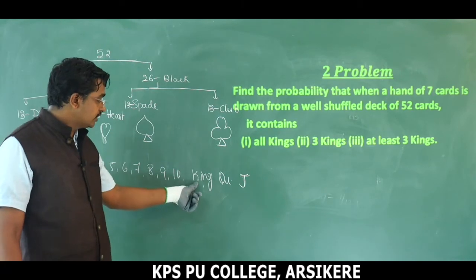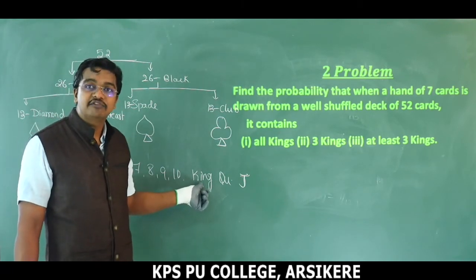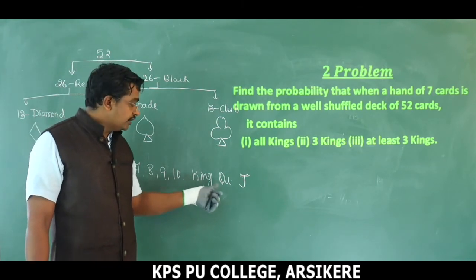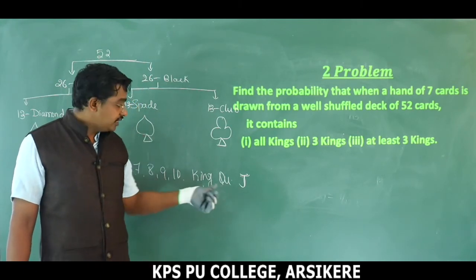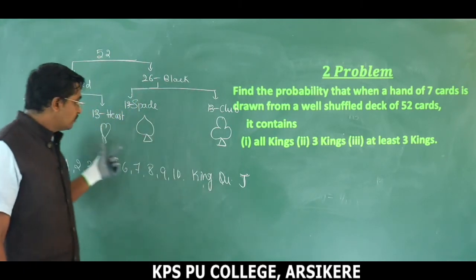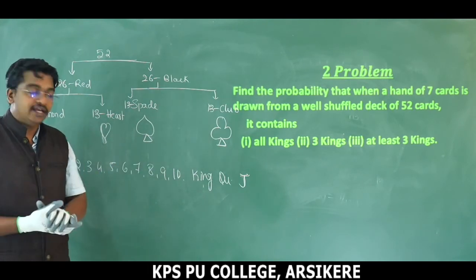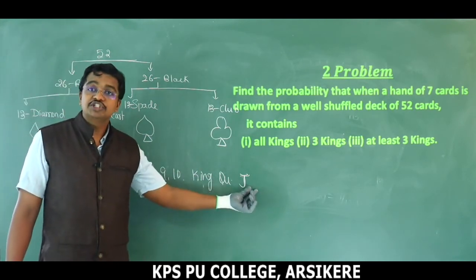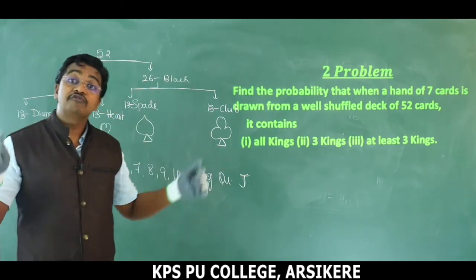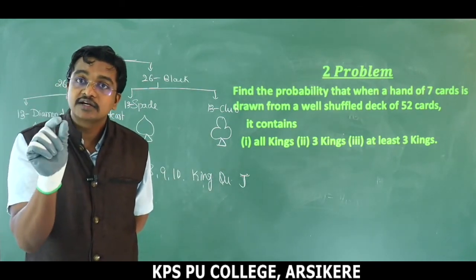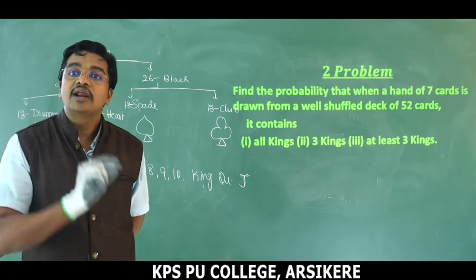And when it comes to here, these are called face cards, FACE, face cards. So king, queen and jack, and each suit having 1 queen. In a pack or deck of 52 cards we have 4 kings, 4 queens and 4 jacks. So total number of face cards, FACE, face cards, is 4 3s are 12 cards.